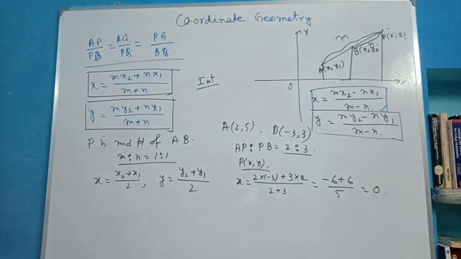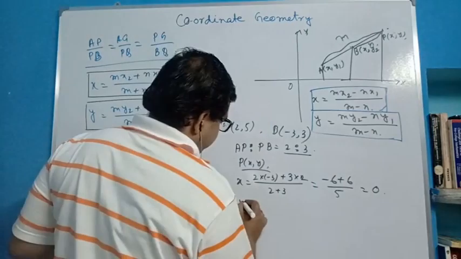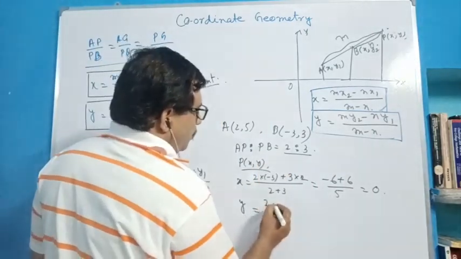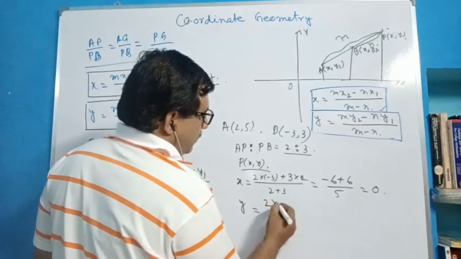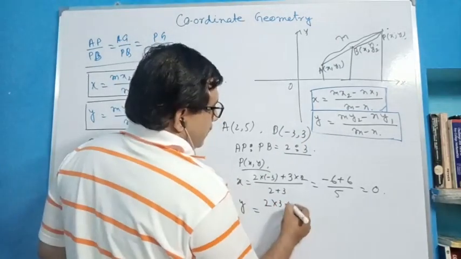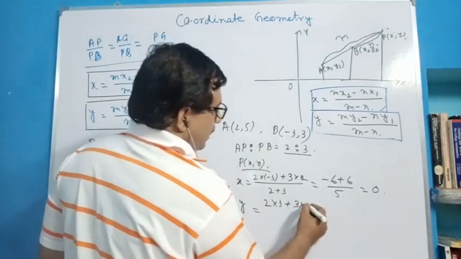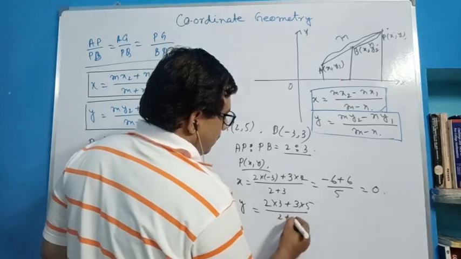And y, the same way, m is 2 into the y coordinate, that is 3, plus n is 3 into the y coordinate of A, that is 5, by 2 plus 3.